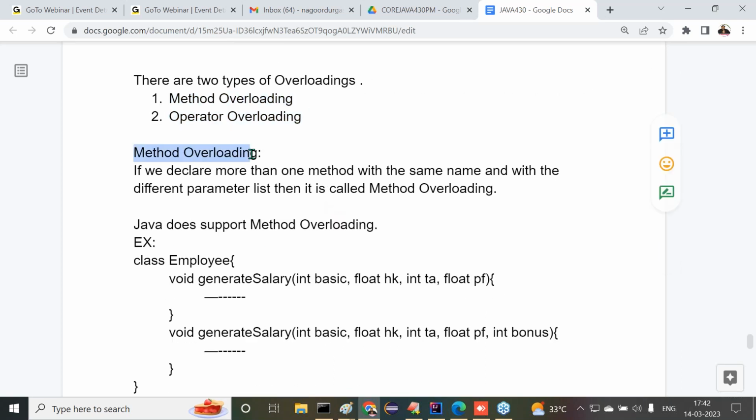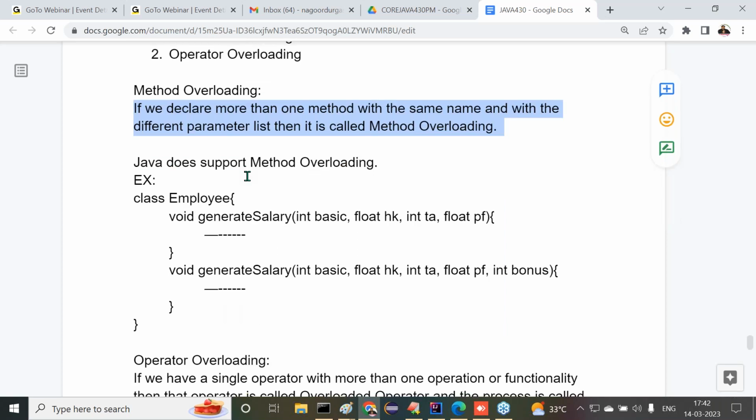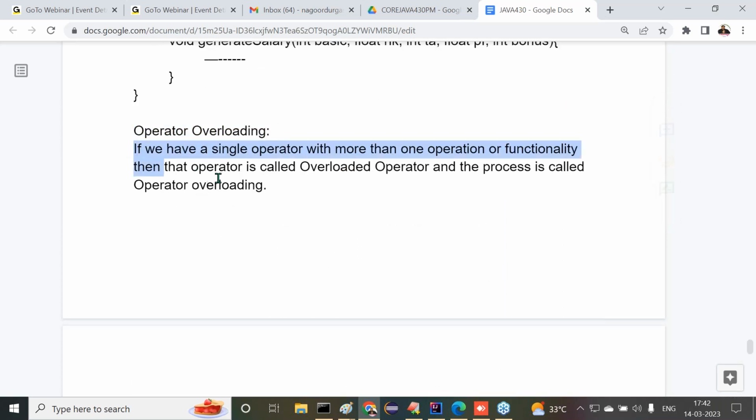What is method overloading? If we declare more than one method with the same name and with a different parameter list, then it is method overloading. I have taken one simple example for our understanding purpose. It is not required to understand even this one also; that is not our concentration actually. All right, sir. I have given the operator overloading definition. What is operator overloading now? If you have a single operator with more than one operation or functionality, then that operator is an overloaded operator, and that process is what?